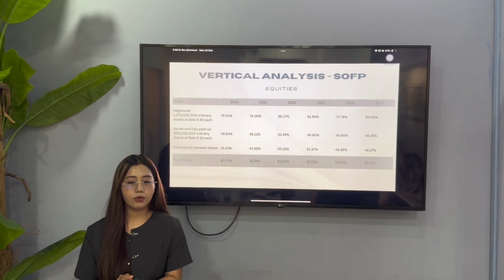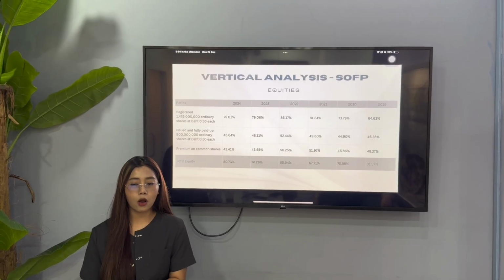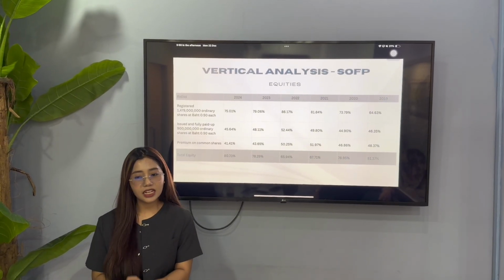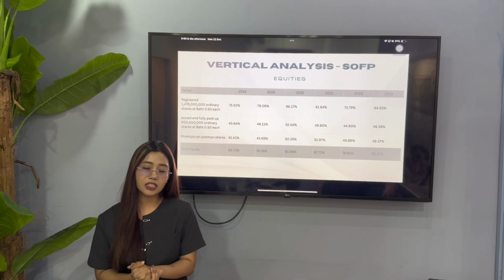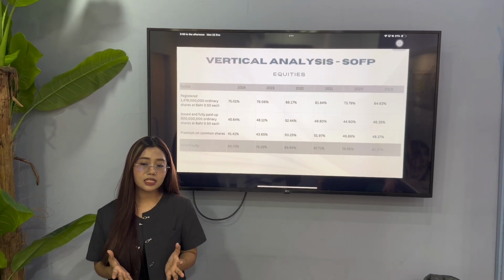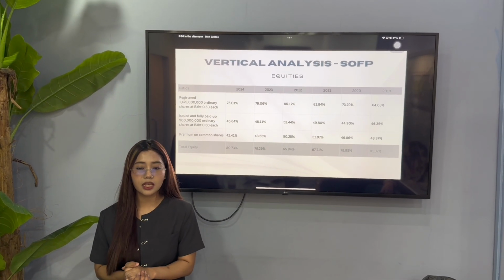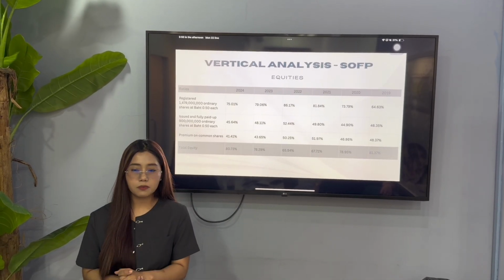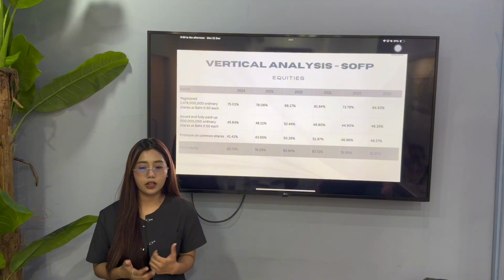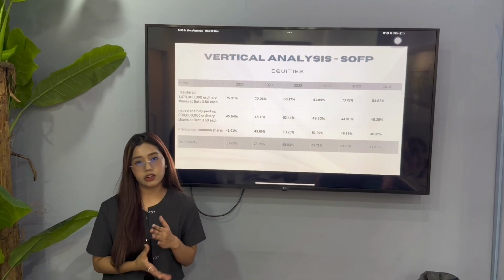There is a clear upward trend in total equity, which has grown from 65.94% in 2022 to 80.73% in 2024. This is a very strong signal of financial health. It means that over 18% of our assets are now funded by shareholders rather than a creditor.